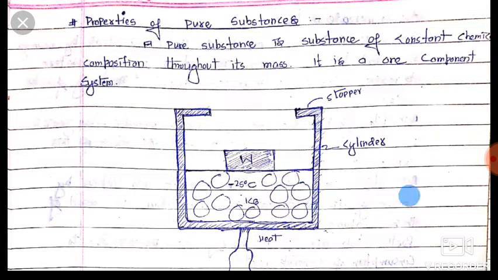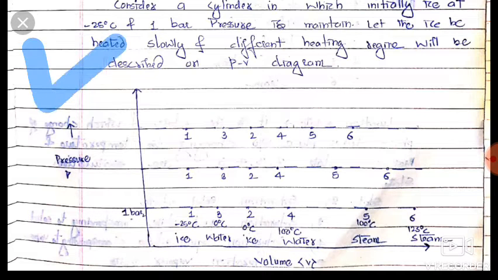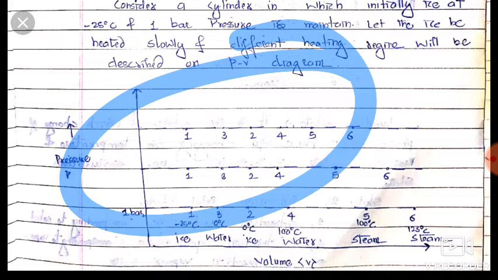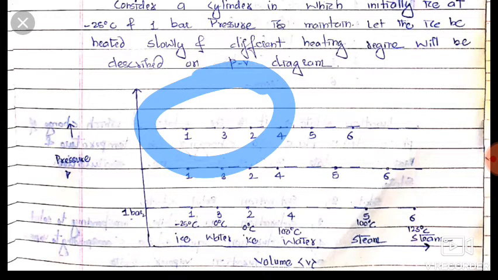So friends, we are heating this ice from minus 25 degrees Celsius, and we observe the various properties at various temperatures. We find that there is a change in the volume of the ice from 1 to 2.